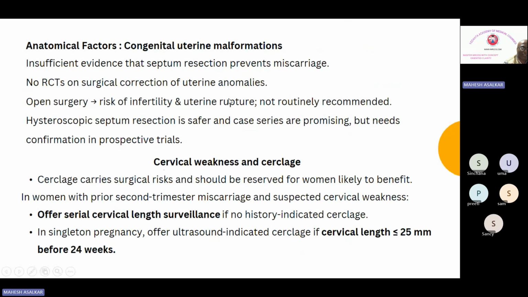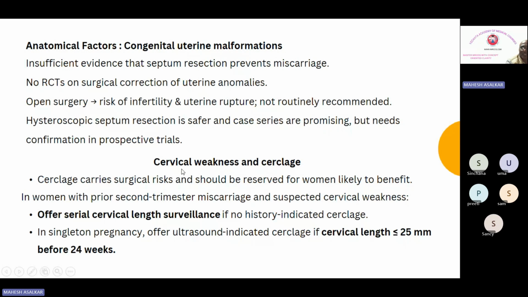So RCTs are not there, but however it has been found useful. But the literature says that there is insufficient evidence to recommend septum resection. Open surgery will always have a risk of infertility and uterine rupture, not routinely recommended. Hysteroscopic septum resection is safer and case series are promising but needs confirmation with prospective trials. So this is the current status.